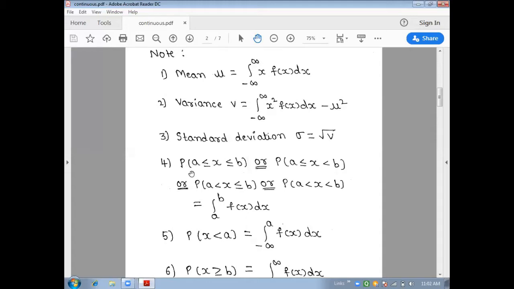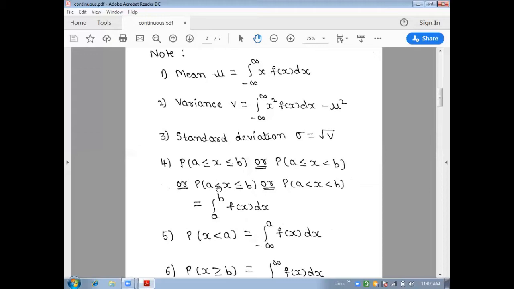The fourth note: probability of A less than or equal to X less than or equal to B, or probability of A less than or equal to X less than B, or probability of A less than X less than or equal to B, or probability of A less than X less than B. What do these different inequalities mean? All are the same in a continuous random variable.